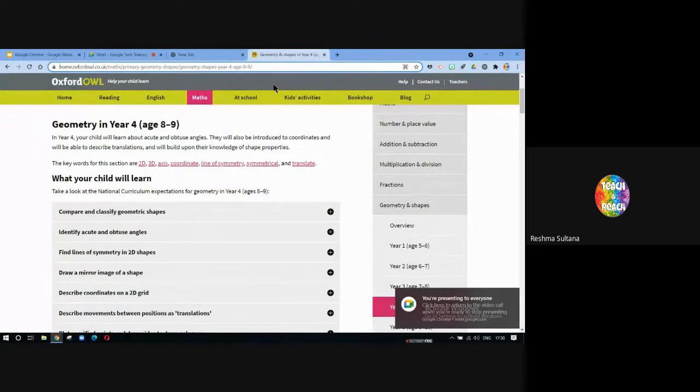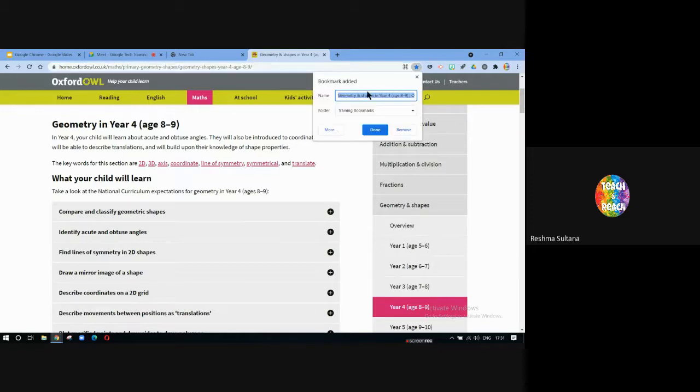Remember, if there's any important point in your textbook or in your study, you star mark it so that you know it's important when you come back. So just click on the star, add bookmark. You can give a name. It will automatically take this web page's name, that is geometry shapes in year 4. But otherwise, if you want, you can change it.